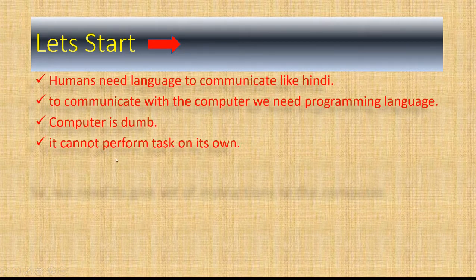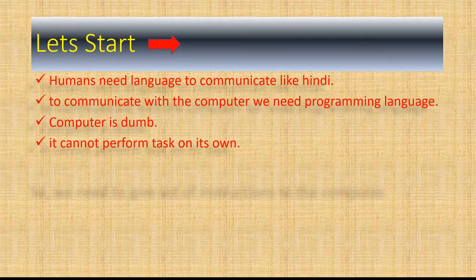So you will see that to make the computer perform some task, the user has to communicate with the computer. So what is communication? In the context of communicating with the computer, it means that the user will give some set of instructions to the computer, the computer understands those instructions, and on the basis of those instructions it will perform the task.